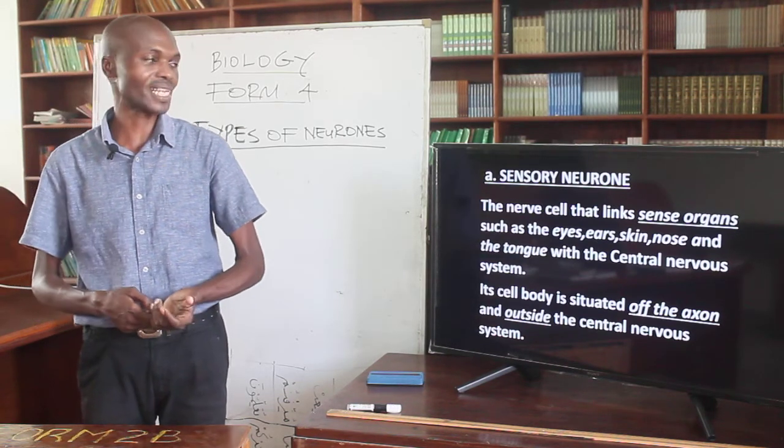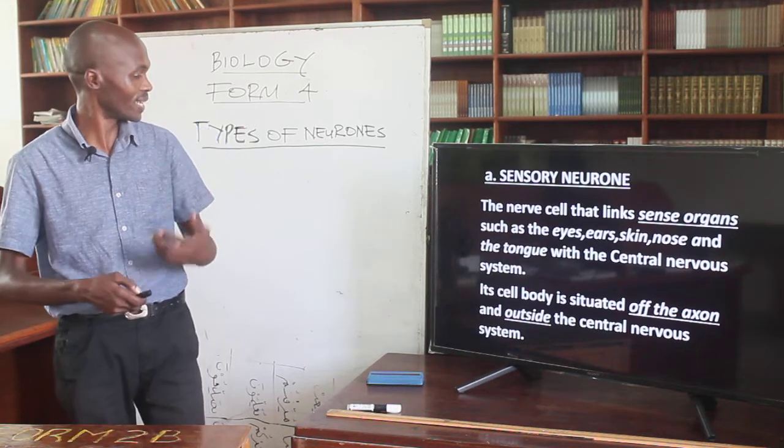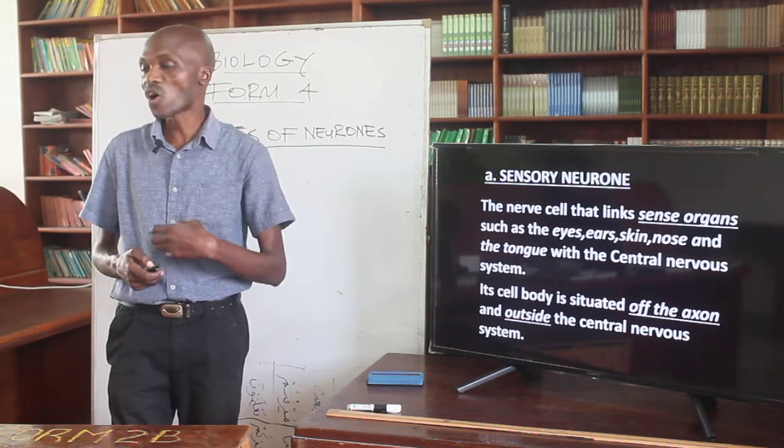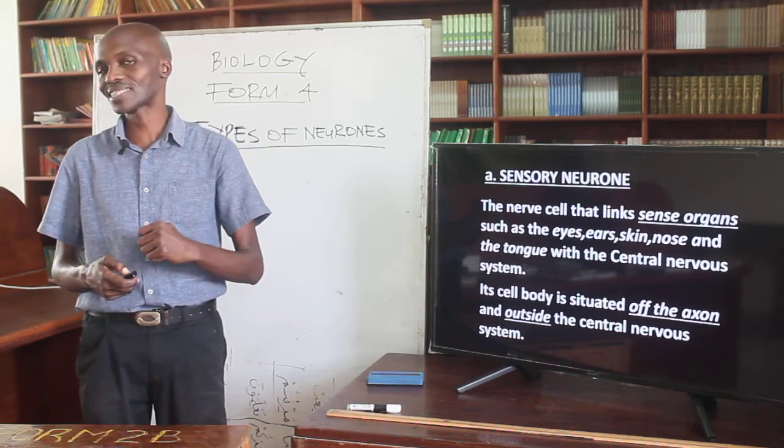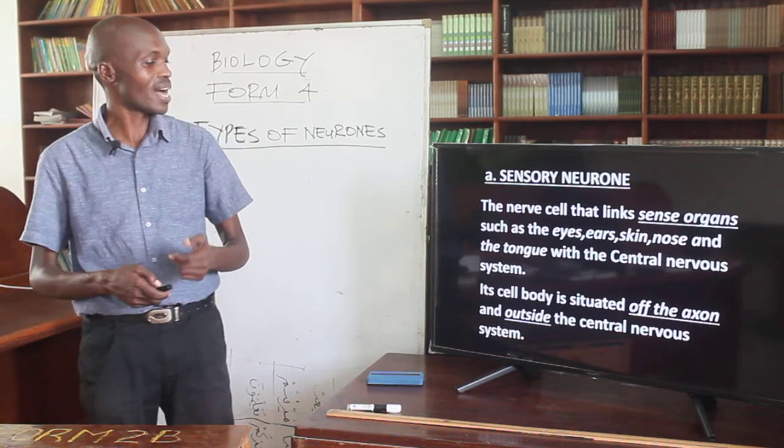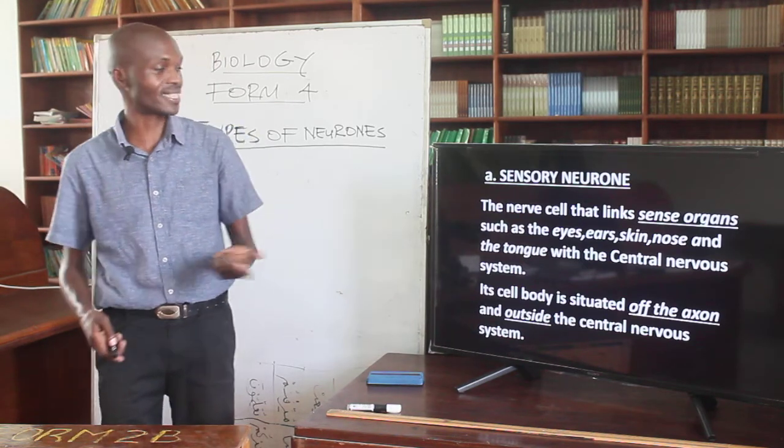In this type of neuron, its cell body is normally situated off the axon and outside the central nervous system, as you've just seen in the diagram.